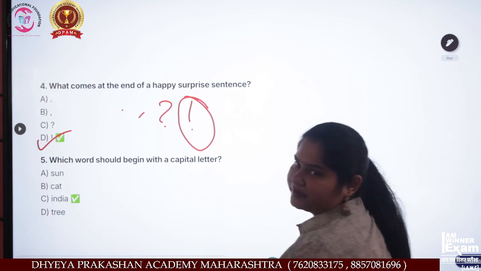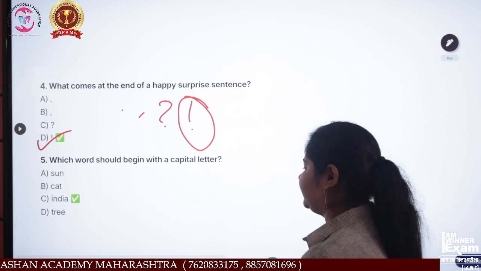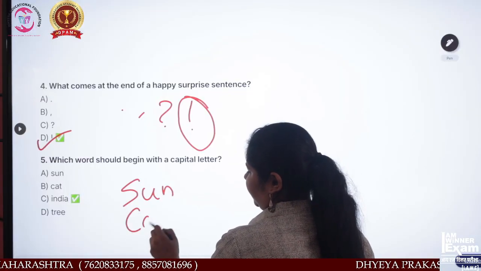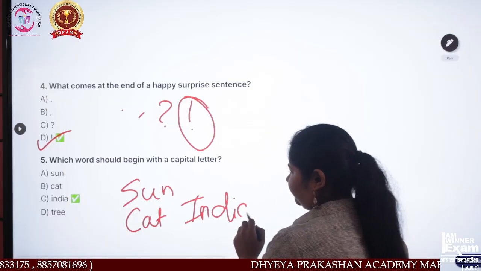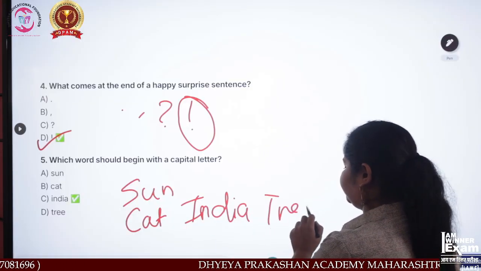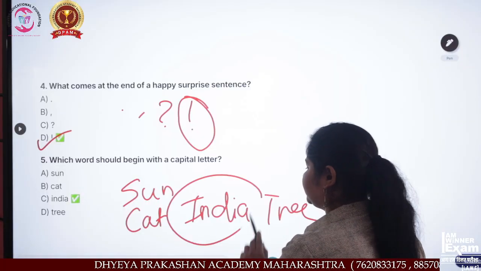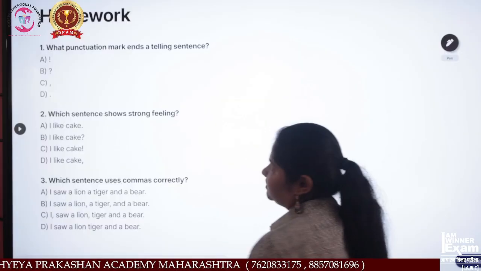Which word should begin with a capital letter? Sun, cat, India, or tree. That word is India. So we will pick this answer.